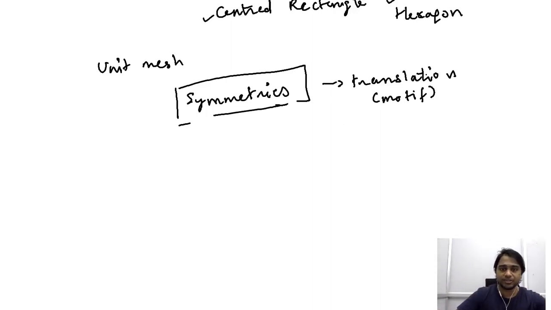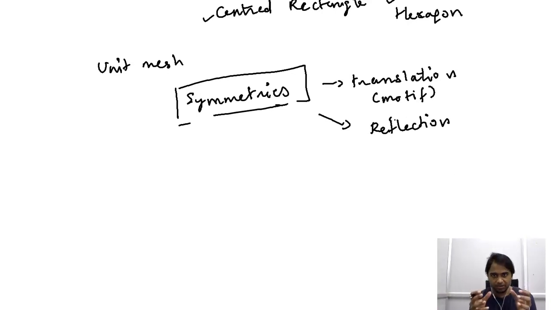Now the other symmetry that we discussed last time was reflection symmetry. Reflection symmetry is when you consider a local regular arrangement of atoms, like in the case of the unit mesh, which is also considered a motif. When you consider a particular plane and place a mirror, then we observe that one section of this unit mesh is the mirror image of the other.